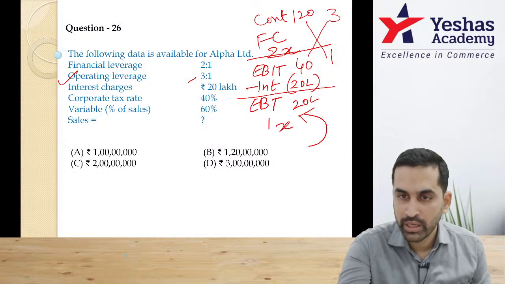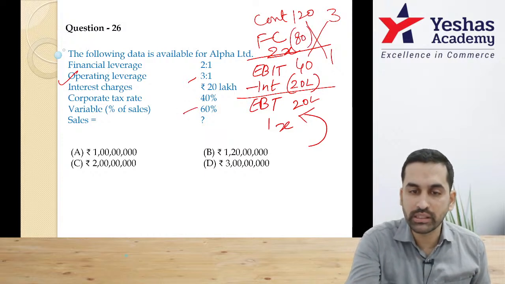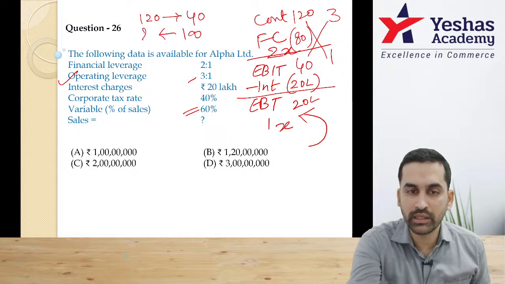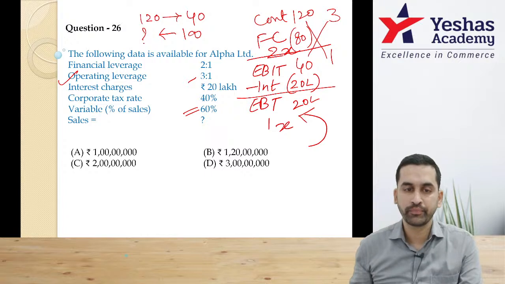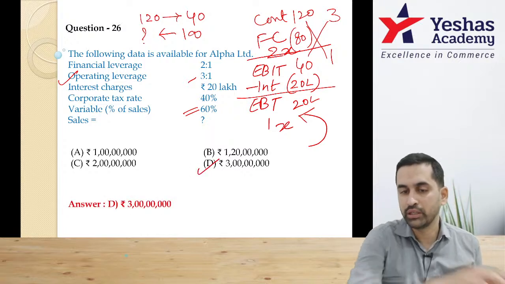If this is 120, then the balancing figure, fixed cost, is 80. Variable cost is 60%, that means contribution is 40%. So if 120 contribution is 40%, then 100% should be sales. I guess the final answer is 3 crore rupees.